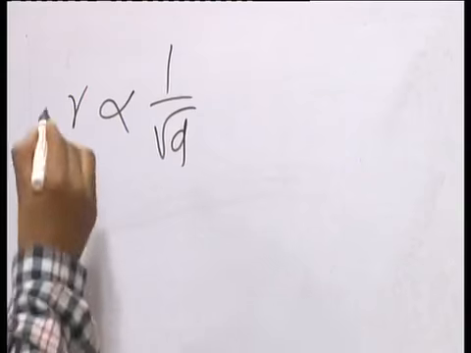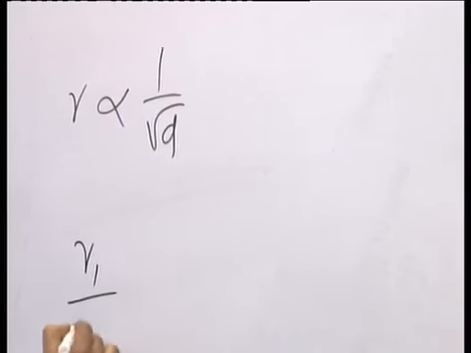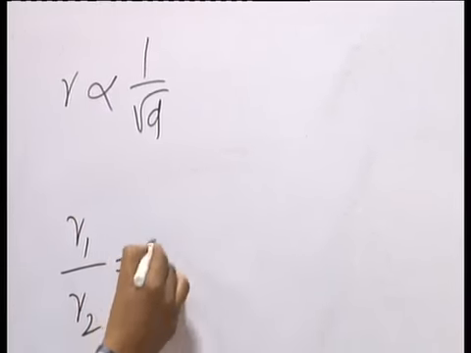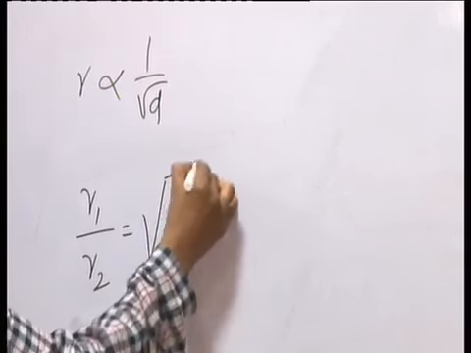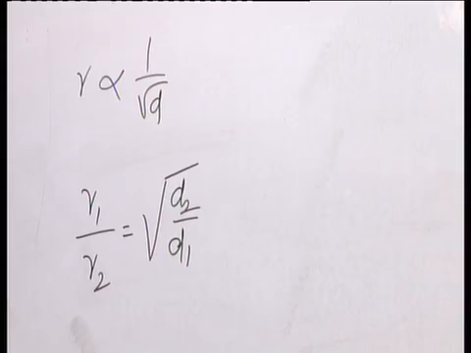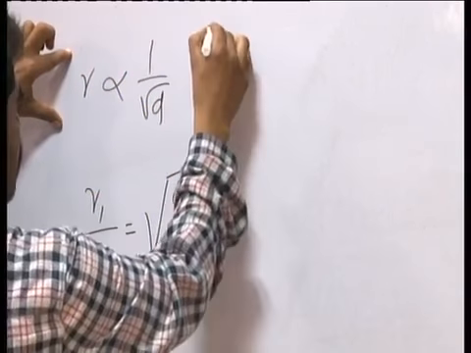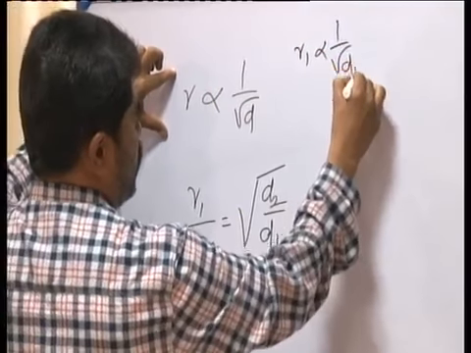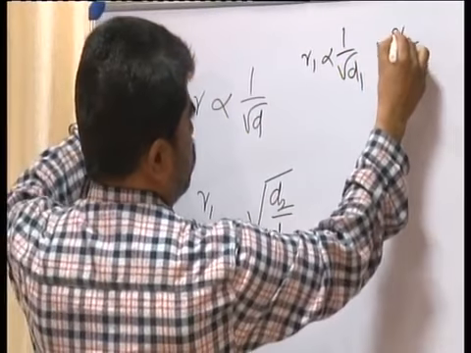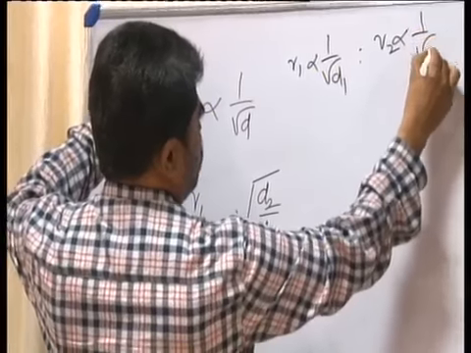Based on this, you can write R1 by R2 is equal to square root of D2 by D1. Because you can consider it like this: R1 is proportional to 1 by root of D1, and R2 is proportional to 1 by root of D2.